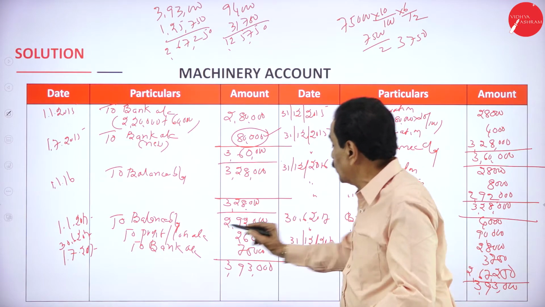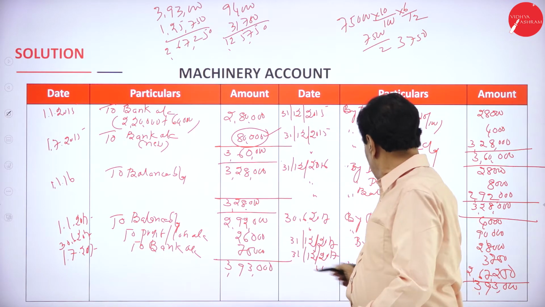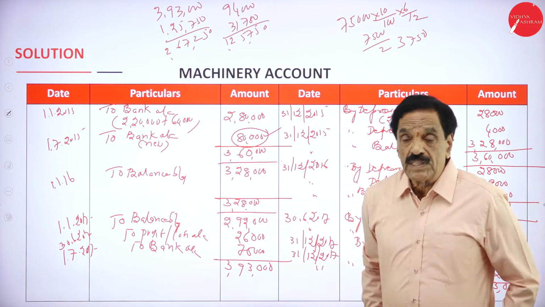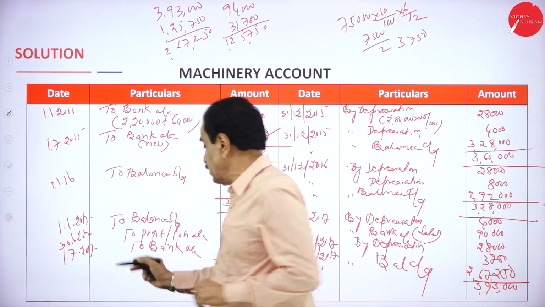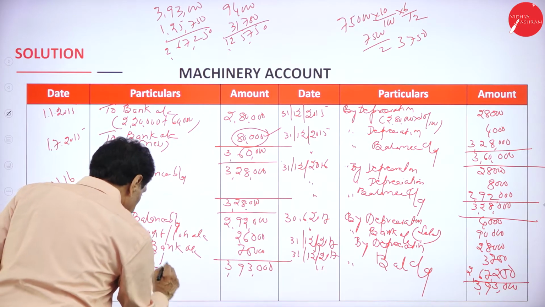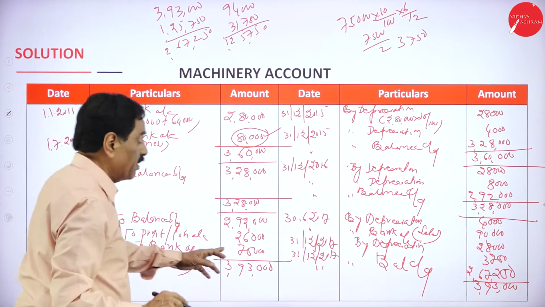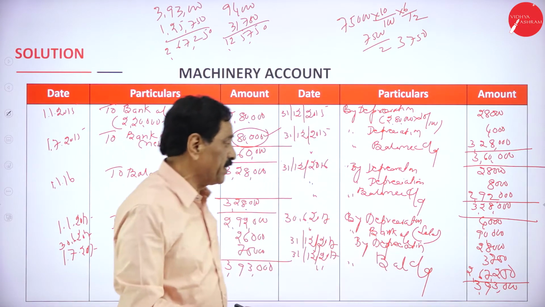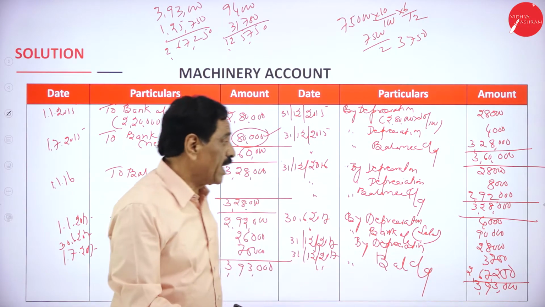Here the balance brought down is 2,92,000. But by selling the machinery by bank for 90,000, we got a profit of 26,000. This year on 1/7/2017, new machinery purchased for how much money? 75,000. For 6 months it is 3,750. The leftover is 2,67,250.